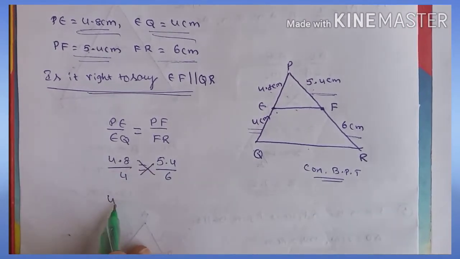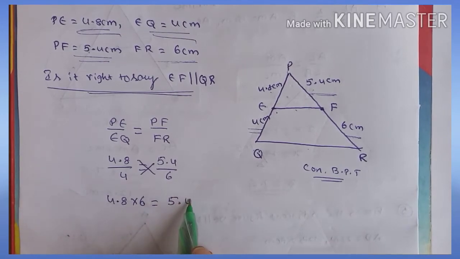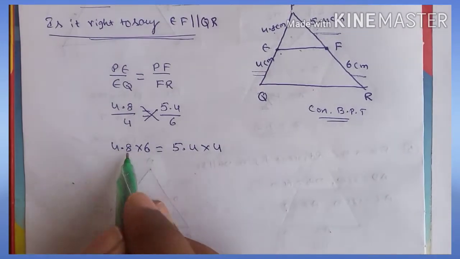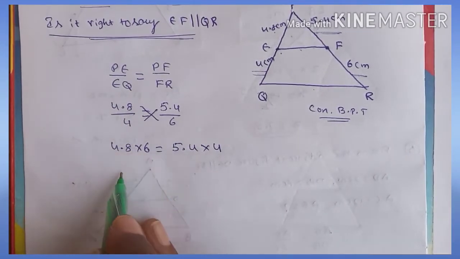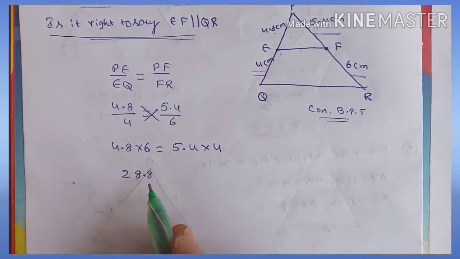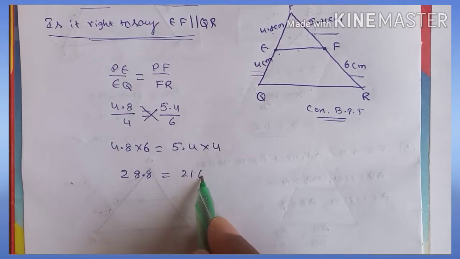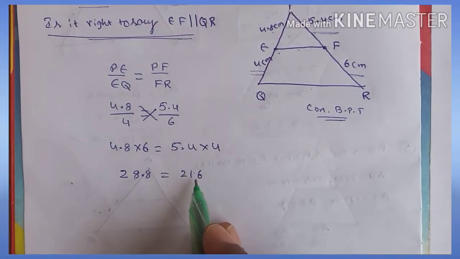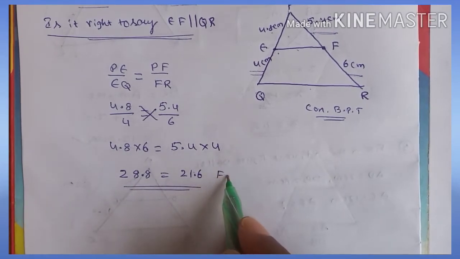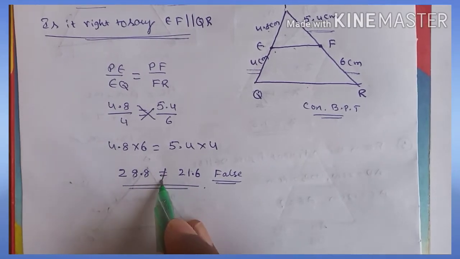What are you getting? 4.8 into 6 is equal to 5.4 into 4. Multiply these two values: 4.8 into 6 you will get 288, with one place after the point. Similarly, 5.4 into 4 is equal to 216, with one place after the point. Are these two values equal? It is false. I mean LHS is not equal to RHS.